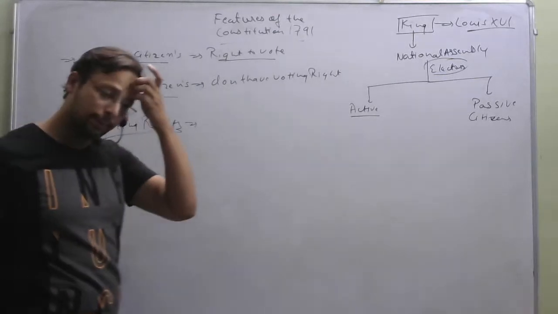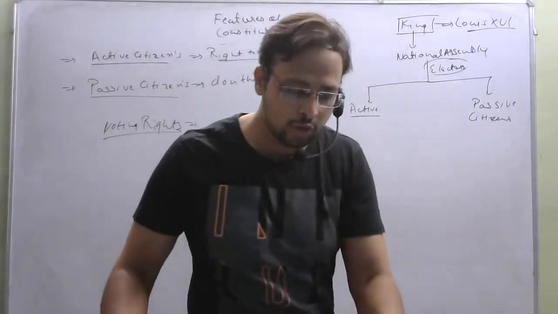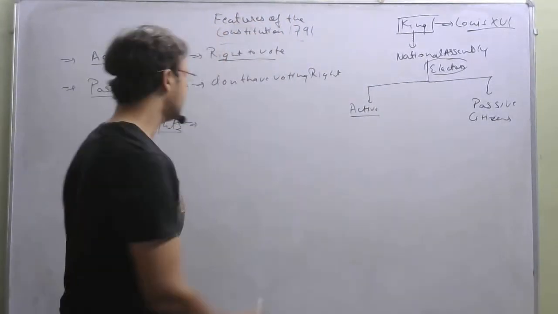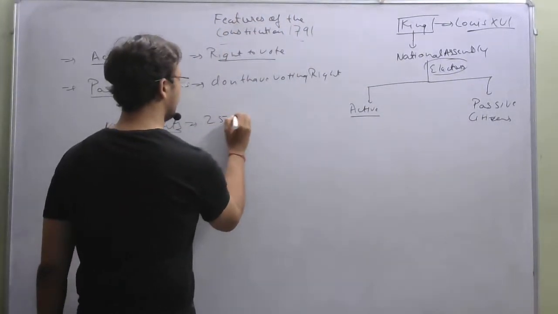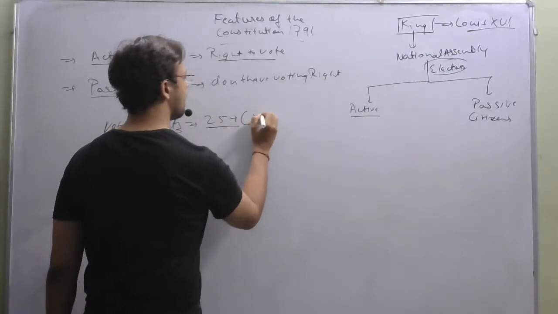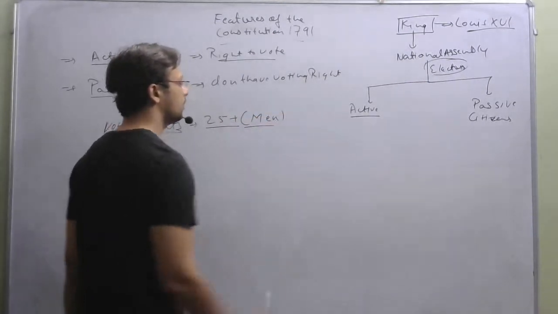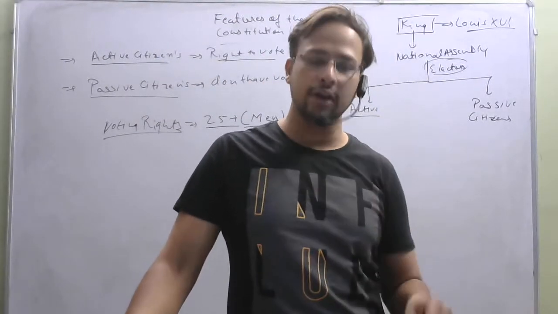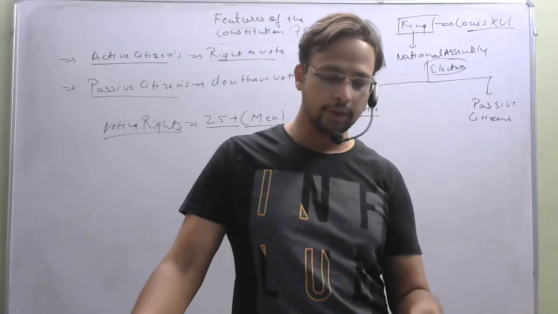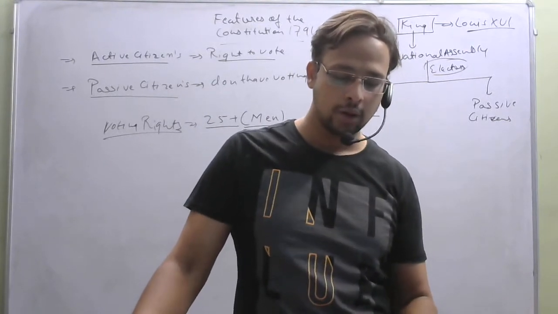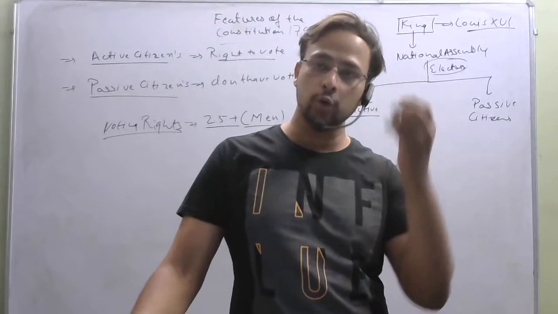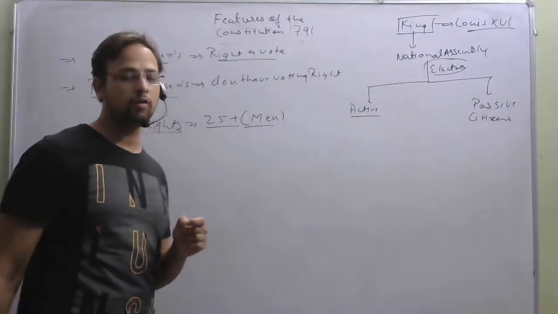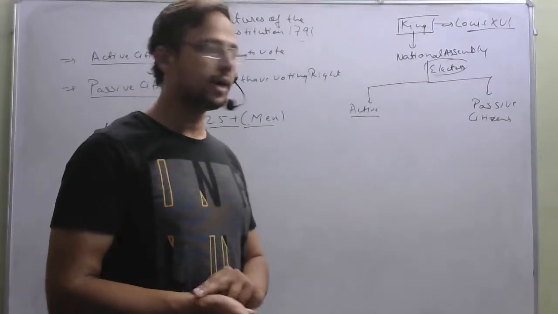Voting rights were with the people who were men older than 25 years of age. Only those men above 25 years of age who were paying taxes equal to at least 3 days of a laborer's wages were allowed to vote.